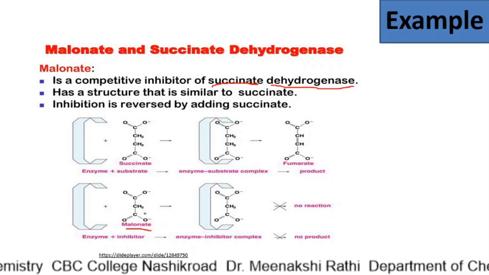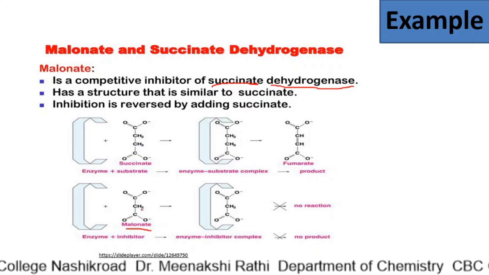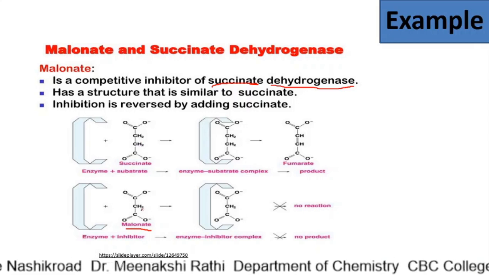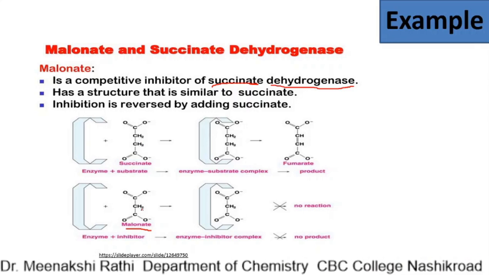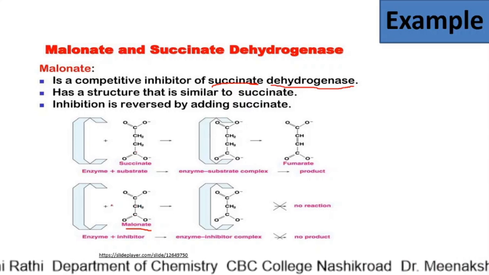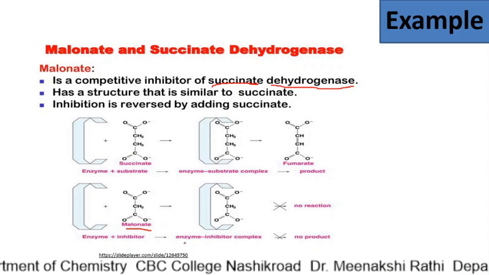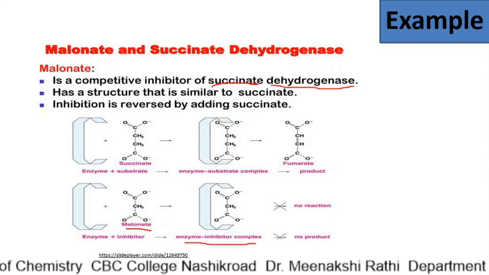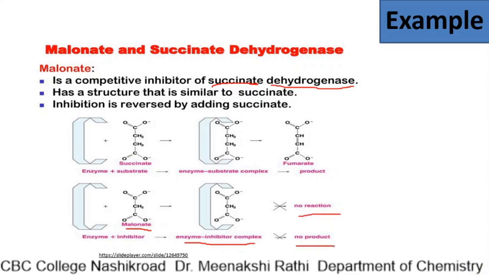You can see its structure is almost the same, they differ by only 1 carbon atom. Here malonate acts as an inhibitor, and if in place of succinate this malonate gets fixed with the enzyme, then there is a formation of enzyme-inhibitor complex and there is no reaction and no product is formed.